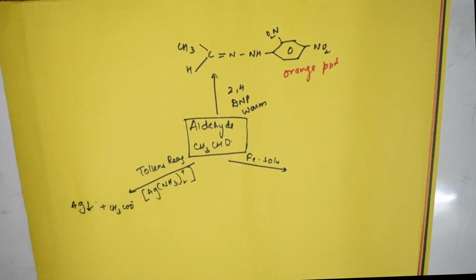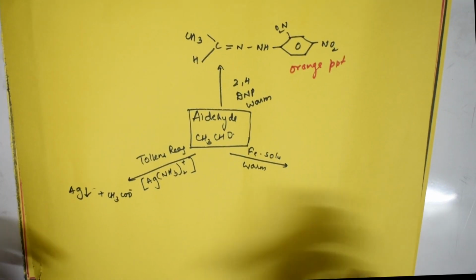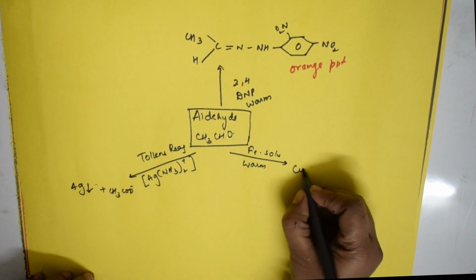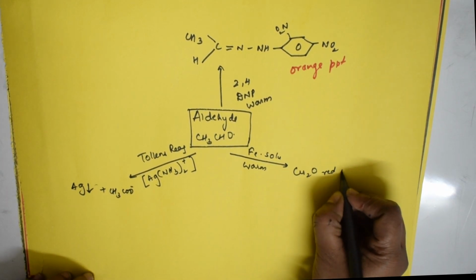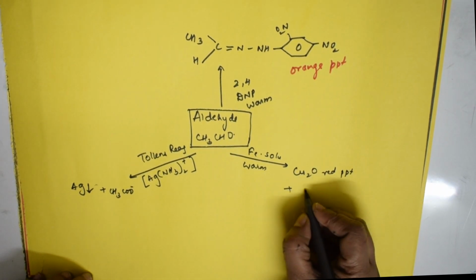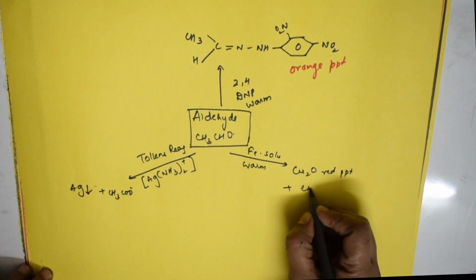Now, when I add Fehling's solution and warm it, first you add Fehling's solution A, then Fehling's solution B, and warm it. What do you get? You get a red precipitate of copper oxide, and CH3COO minus is out.